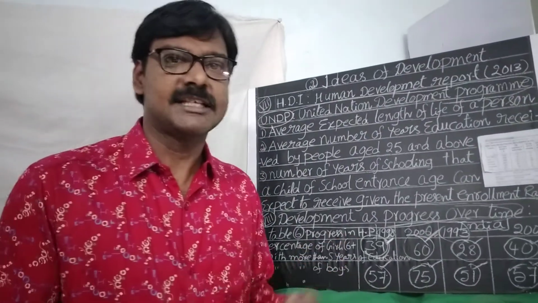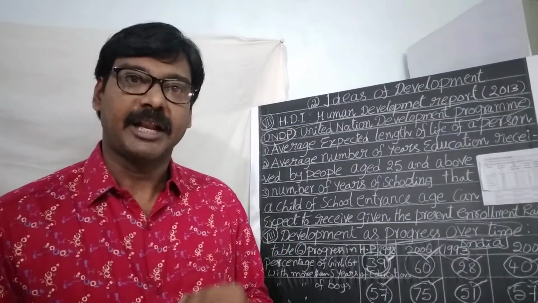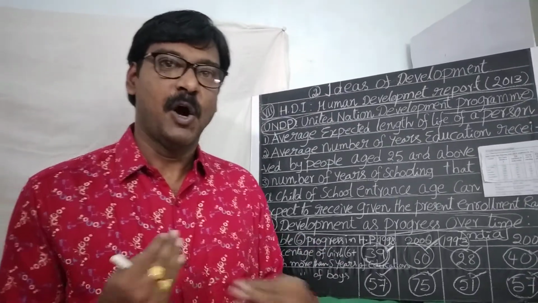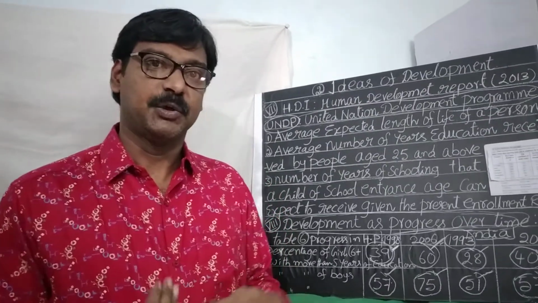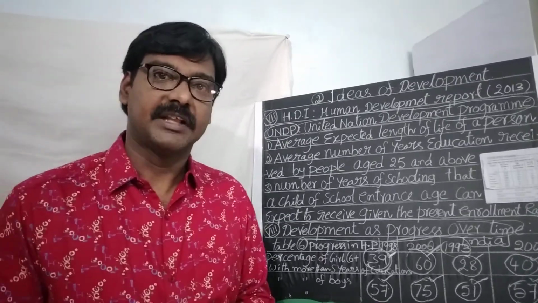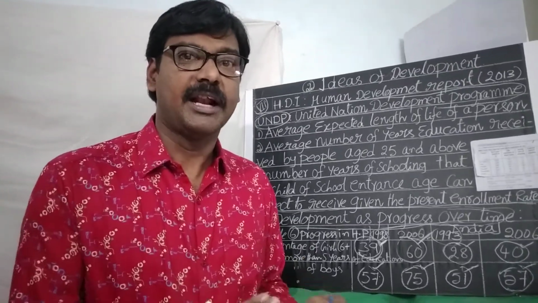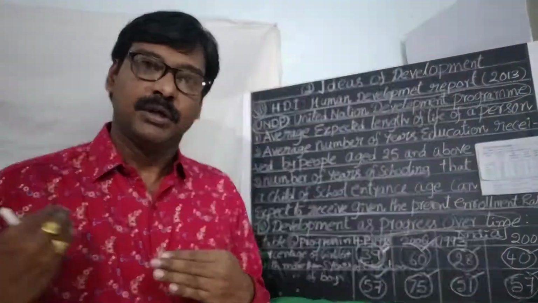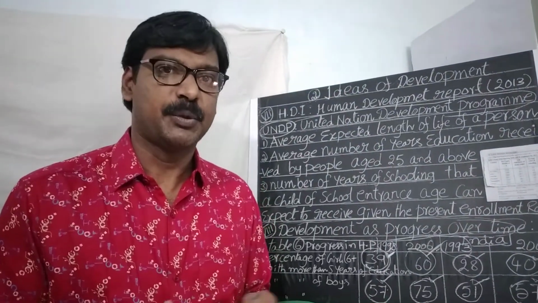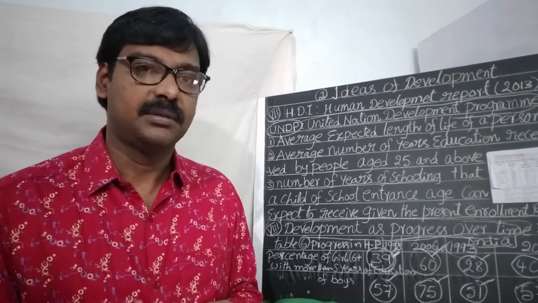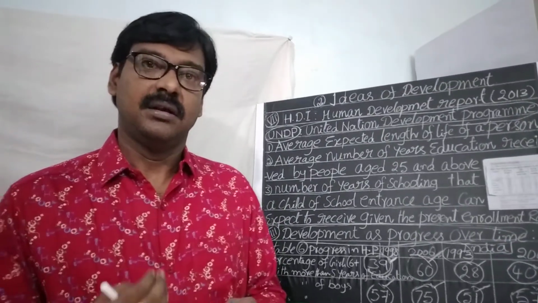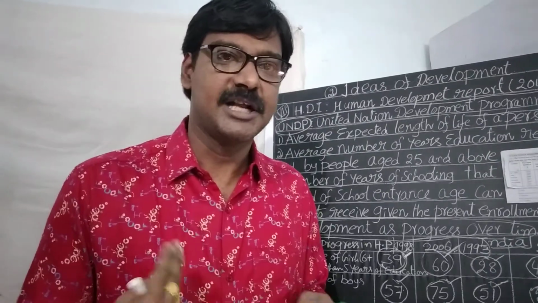So in the previous classes we have learnt about per capita income. Per capita income is somewhat better to indicate whether the country was a developed country or developing country. Per capita income was used by the World Bank, but within per capita income there are some limitations.